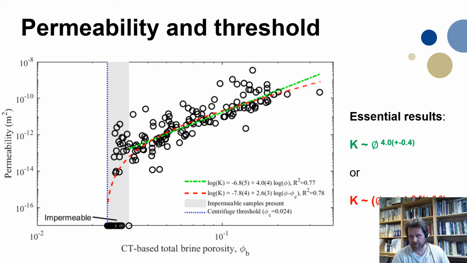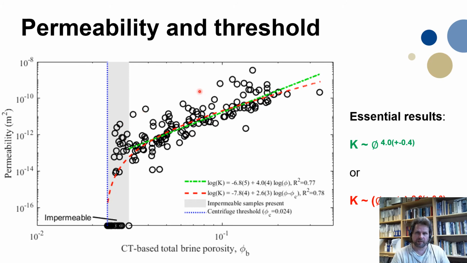One is a classical fit where permeability is just proportional to porosity with an exponent. This exponent is 4.0 plus or minus 0.4 in this fit. And the other one is a percolation fit of the type porosity minus critical porosity, also with an exponent, which is then a bit smaller here.